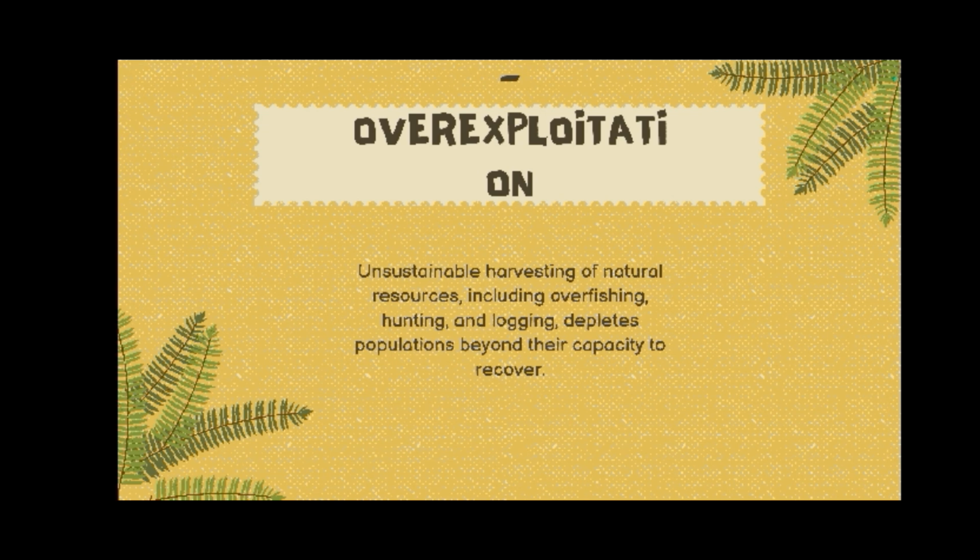So overexploitation has been around for many years, even in the 1800s, where some species were still alive, but due to overfishing, overhunting, and logging, these species became incredibly threatened or critically endangered, and some of them even got extinct because of human activities, like right here, overhunting, overfishing, and logging.